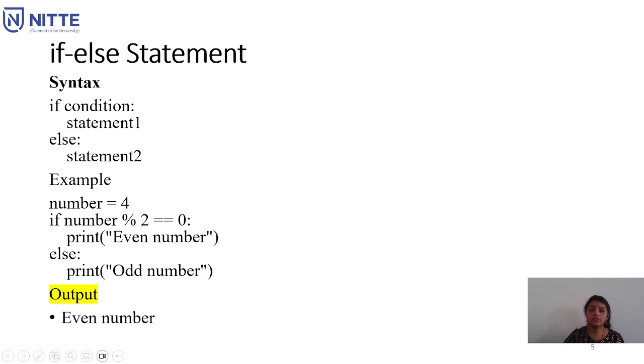Moving forward, let's try to understand how to use the if-else statement. If is used when the condition is true, and if the condition is false, then you will be using else as your control statement flow. So you can see the syntax of it: if the given condition, using a colon mark, statement 1. If it is true, then this statement is going to be printed. Else, you can see the colon is used again, and the statement is going to be printed when the condition is false.